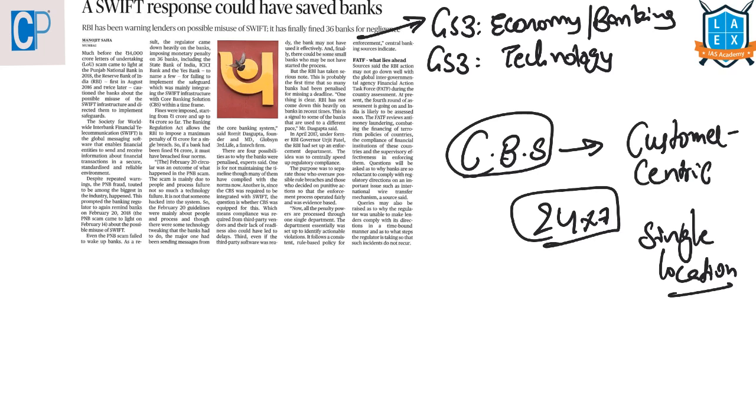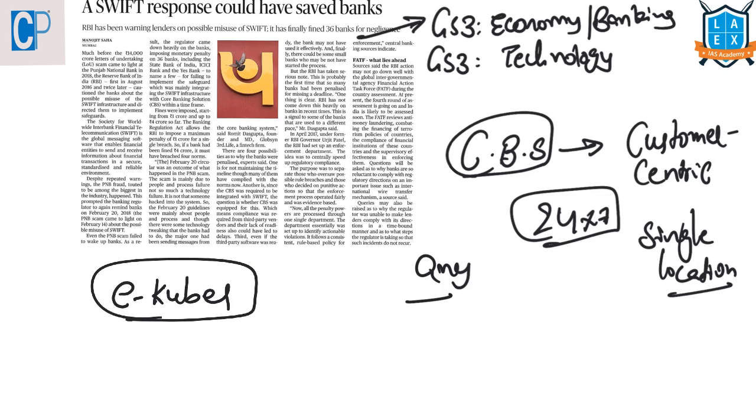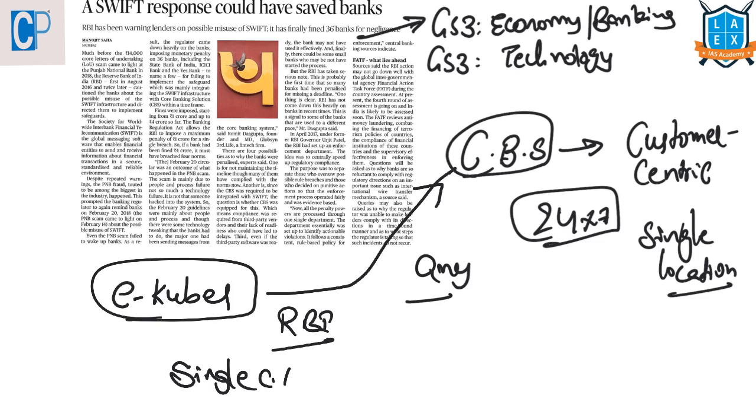Using these core banking solutions, customers can access their accounts from any branch, from anywhere, irrespective of where they have opened their accounts. We often keep hearing about a term known as e-Kuber. What is this e-Kuber? This is the core banking solution of the Reserve Bank of India, and it will provide a single current account for each bank across the country.